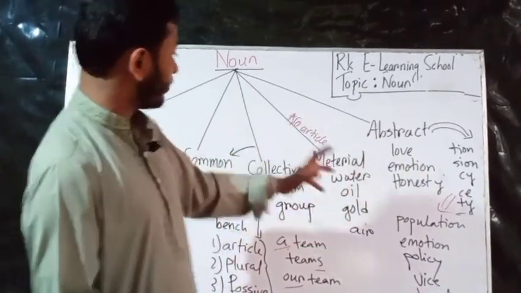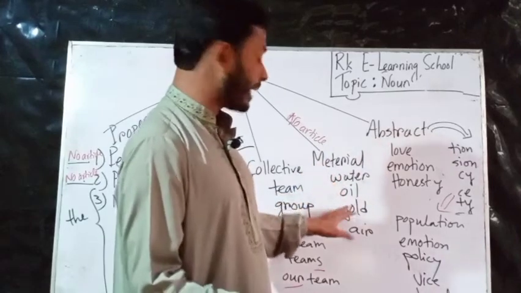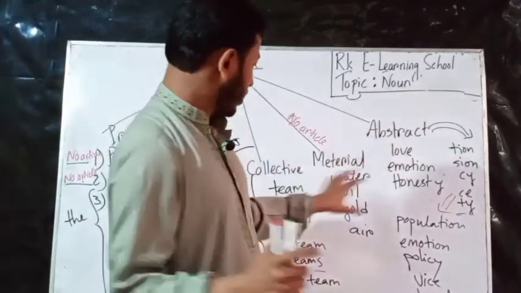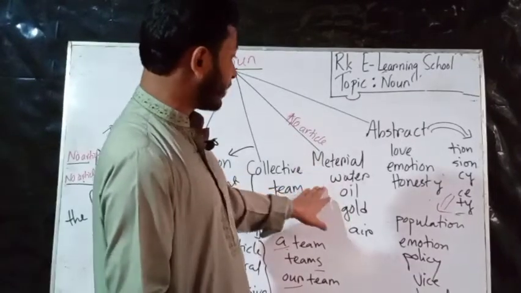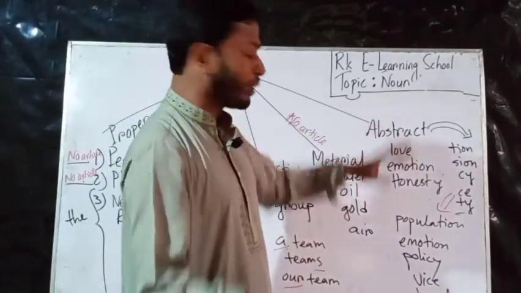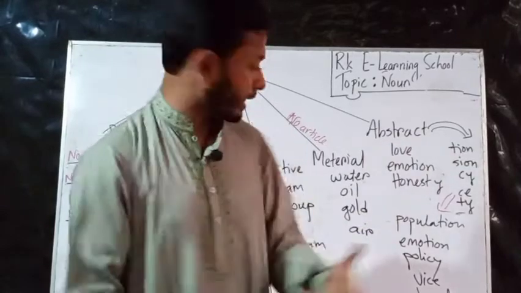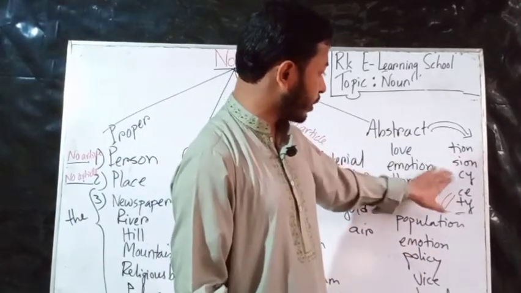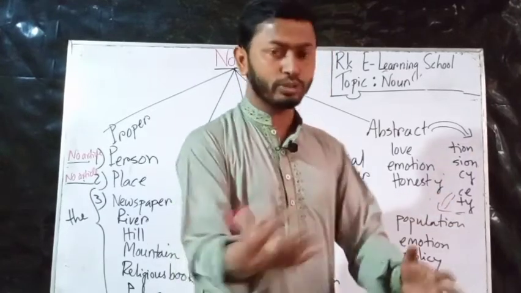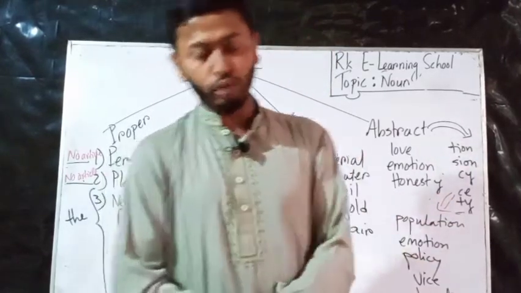Now the material, water, oil: we can touch it but we cannot count it, so no article can be used. And the last one is abstract: we cannot count it, see it, or touch it. That is called abstract, and words ending in -tion, -sion, -cy, -ce, -ty are used like this. Hopefully you understood this.